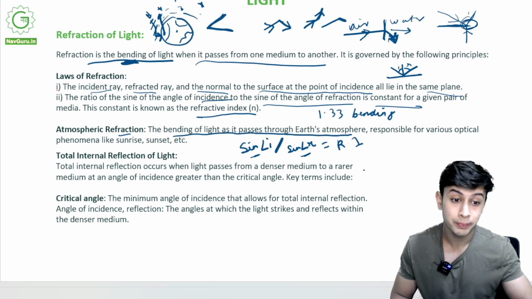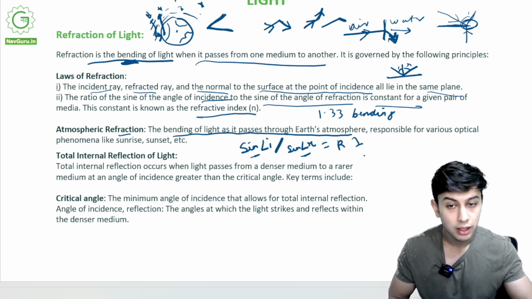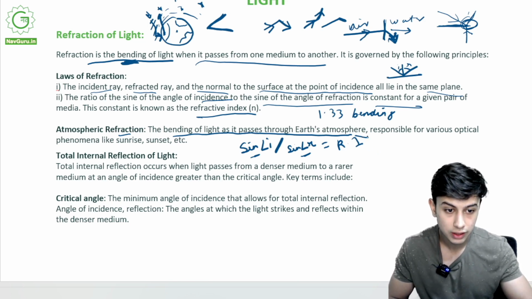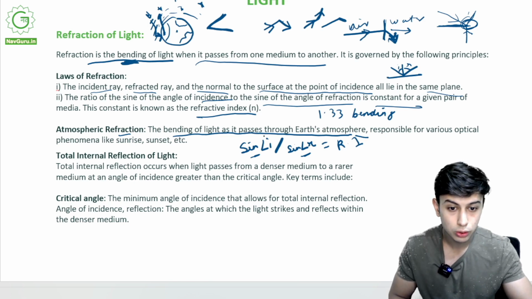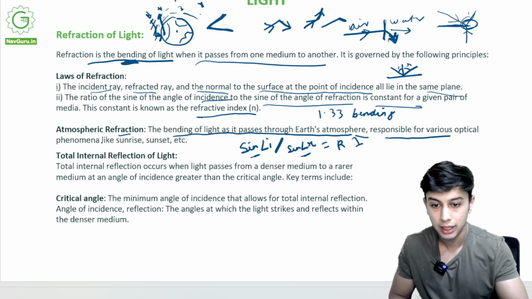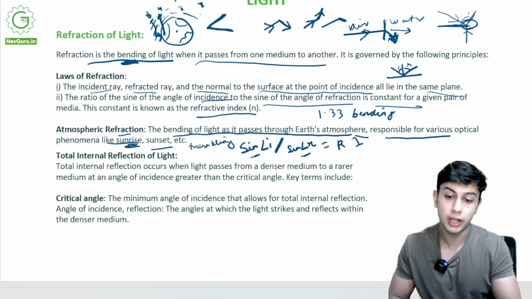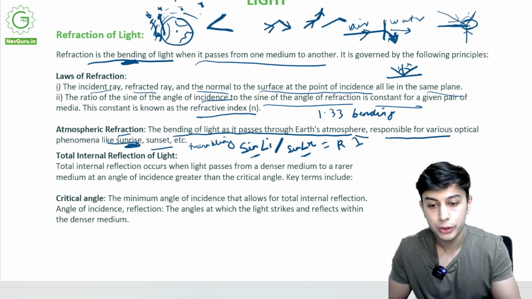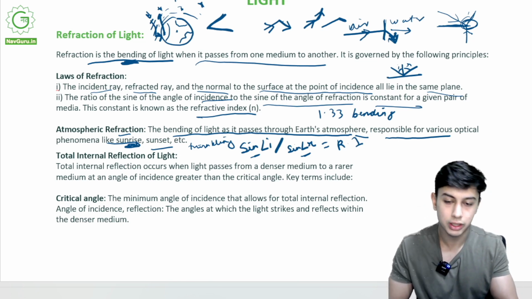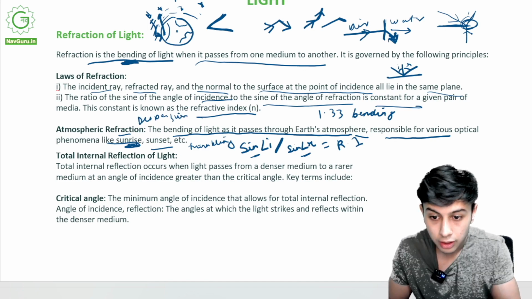Atmosphere is a different medium. It has a lot of chemicals, gases and all. It will bend light differently as compared to air. We have air, but atmosphere has a lot of gases. So the bending of light as it passes through Earth's atmosphere is responsible for various optical phenomena like sunrise, sunset, twinkling, etc. The sun appears more red, and that is also due to refraction. We will come into it when we study dispersion and scattering of light in the next slide.